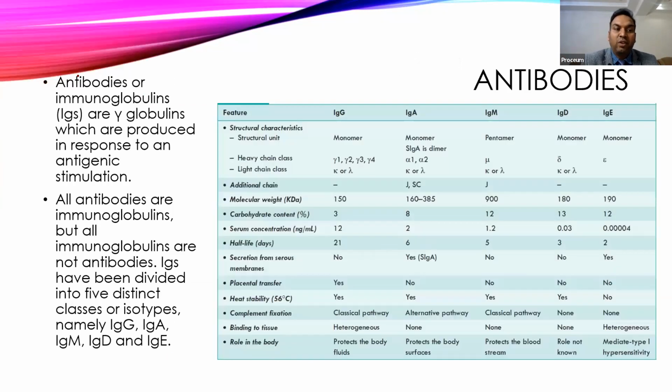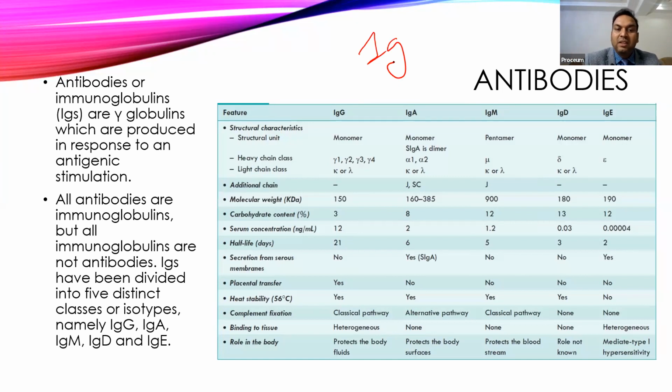Then come to the antigen antibody complex. Antibodies are chemicals or proteins which are secreted by the B cells and can react with the antigens. And these are nothing but the immunoglobulins. They are called immunoglobulins because they form the globulin part, and since they participate in the immune system, they are named immunoglobulins. In short form, they are written as Ig, which stands for immunoglobulin.